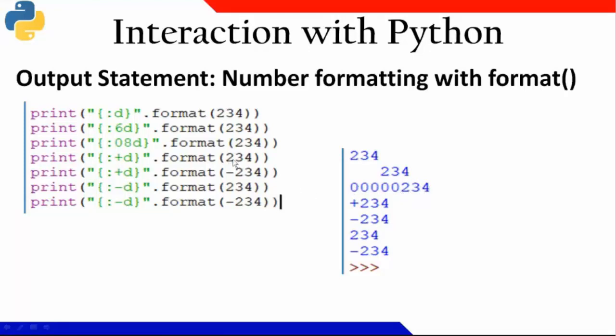Now 234 is a positive number, and if I am writing plus D, plus will be getting printed. And for a negative number, if I am writing plus D, the minus symbol of 234 will be getting printed. Similarly, if I am writing minus D, plus will not be printed, whereas the minus will be printed. Okay. I hope you understood how I am formatting it.